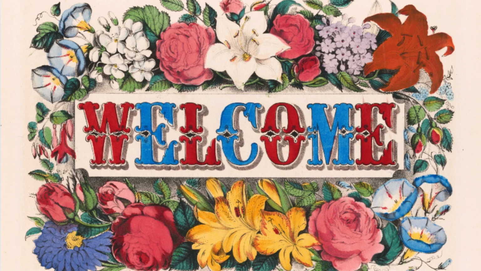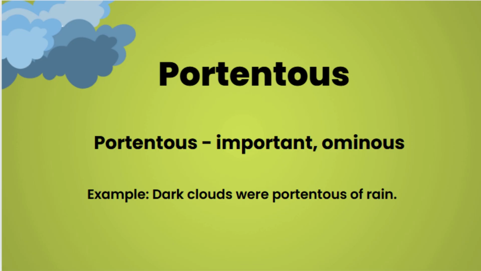In this video, we will learn 10 important English vocabulary words with meanings and detailed examples to understand how they are used in real situations. The first word is portentous, which means something important or ominous that gives a warning about the future. For example, when we say dark clouds were portentous of rain, it means the clouds were a sign that heavy rain was likely to happen soon.